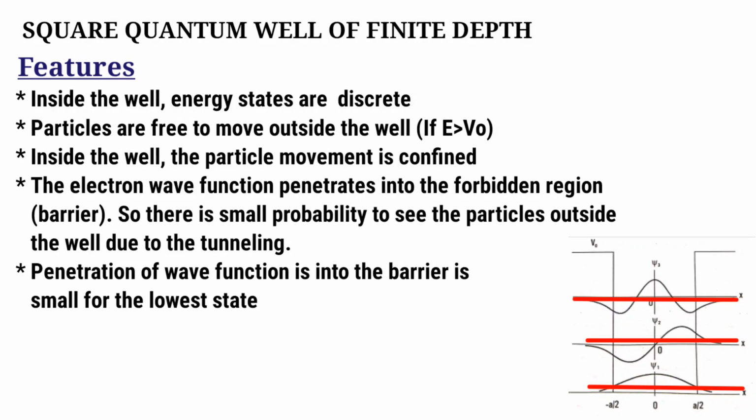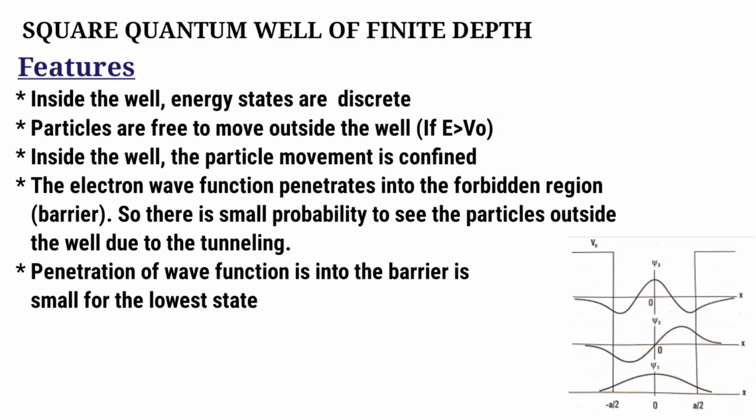When it becomes nano size, the energy levels will become discrete. In bulk semiconductors, it is continuous. And the electrons are free to move outside the well. Inside the well, the movement is restricted. So outside the well, the electrons can move freely. It can move freely if the energy is greater than V naught.